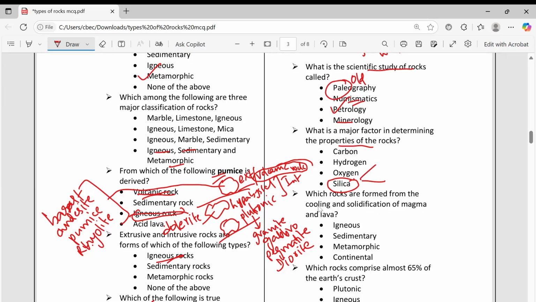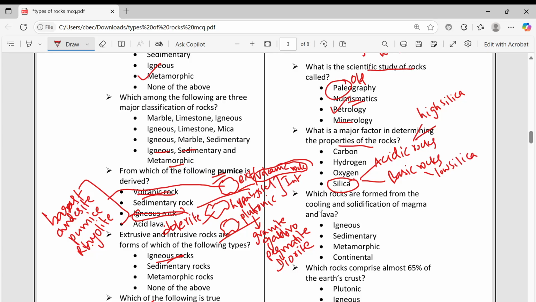For example, based on silica, we decided acidic rocks and basic rocks. Acidic rocks have high silica. Basic rocks have low silica.